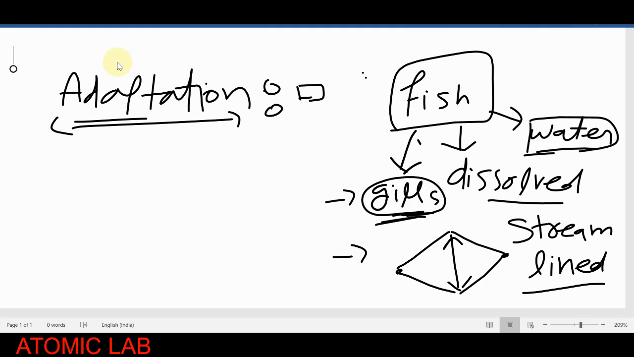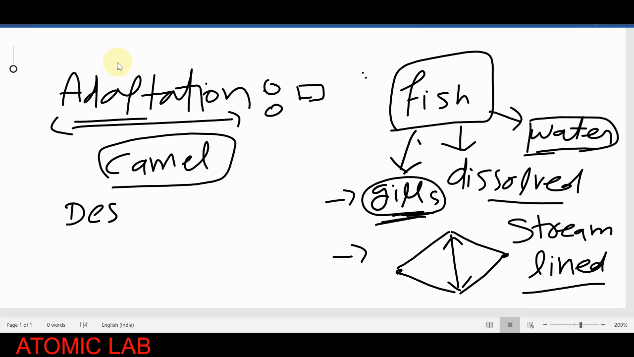If we talk about the camel, you all know that a camel can survive in terrestrial regions like the desert. It cannot survive in the water. The reason is that it has lungs. It requires oxygen, not dissolved oxygen. Camels can survive in the desert, a terrestrial region where water is present in low quantity.